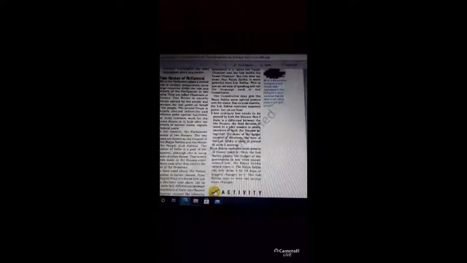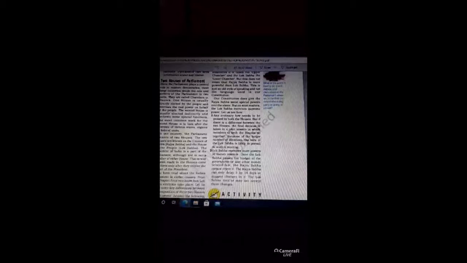And the second house is usually elected indirectly and performs some special functions. The most common work for the second house is to look after the interest of various states, regions and federal units. This is the second house, the Rajya Sabha. So it is the work of the Rajya Sabha to look after the interests of the various states, whatever their problems and issues, and the federal units of the government.